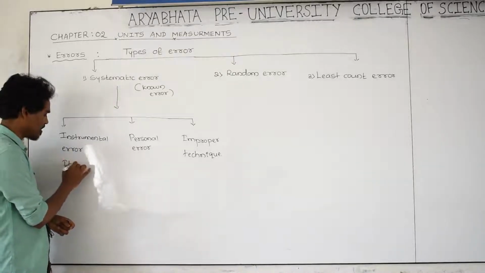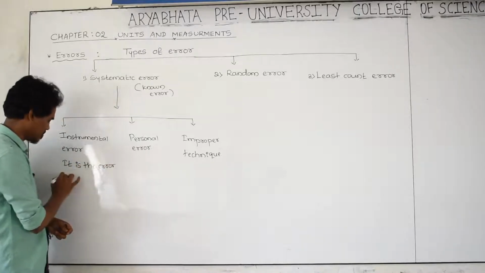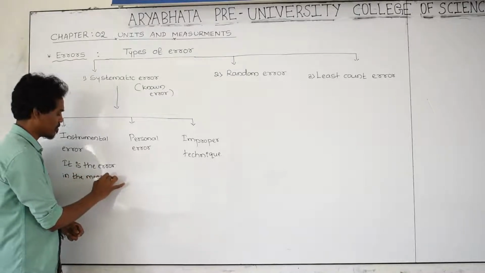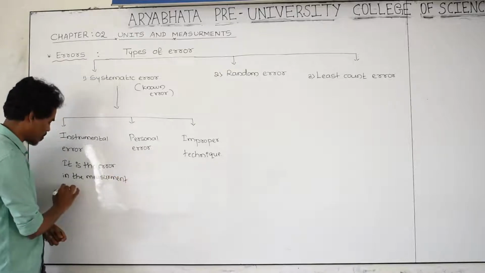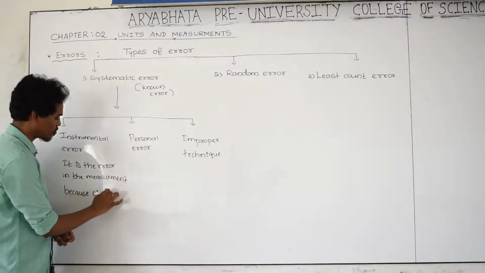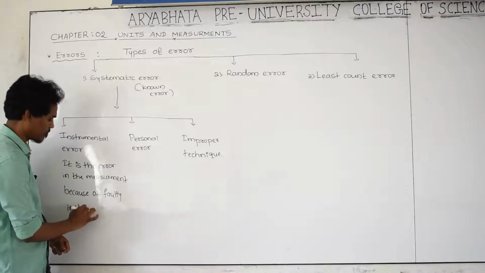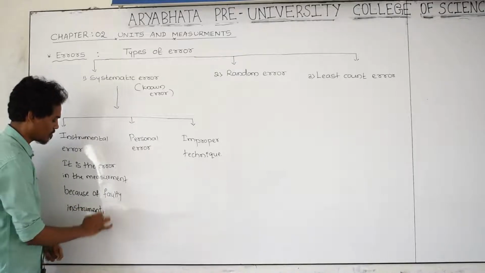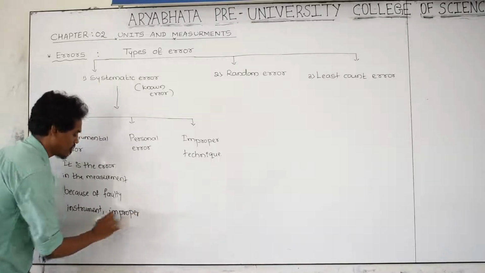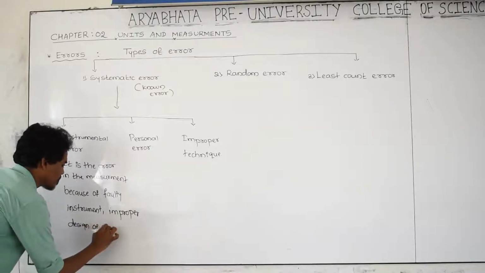It is the error created in the measurement because of a faulty instrument or a damaged or improper design of the instrument.